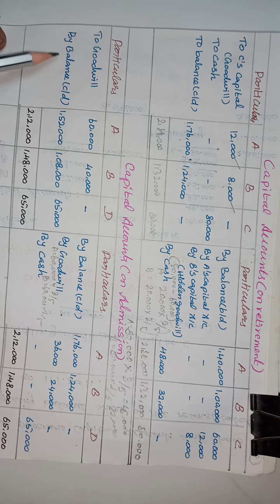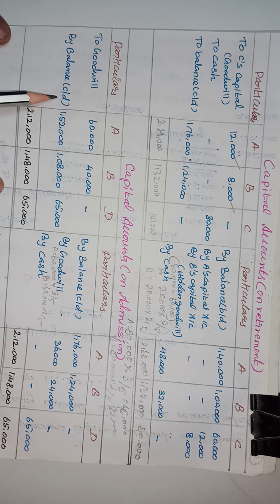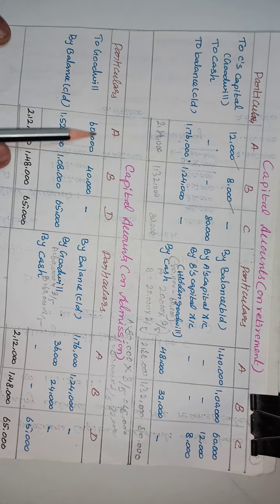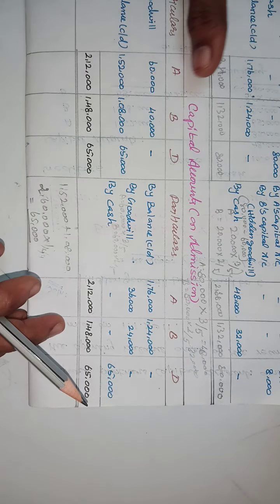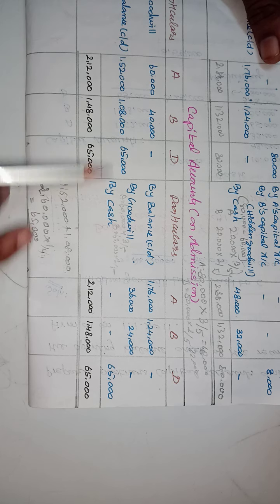Then the balances of A and B are carried forward in the balance sheet. This is the closing balance of A, B and D. D's capital is introduced to the capital account at the time of admission. This is 65,000, which comes from the combined capital of A and B after adjustments.